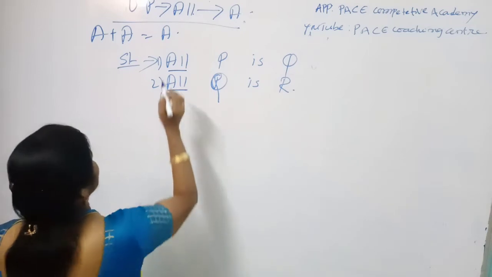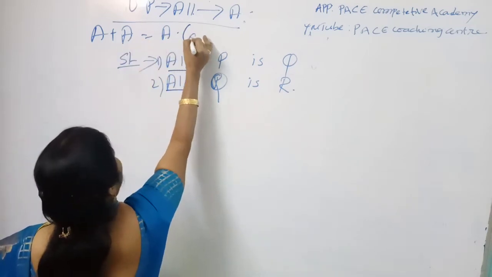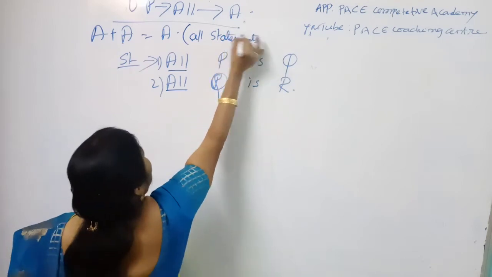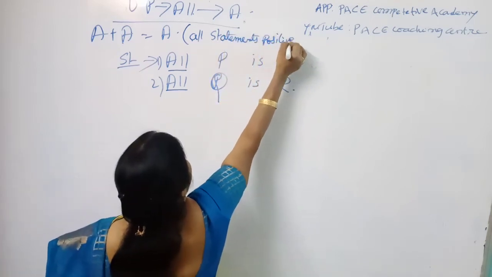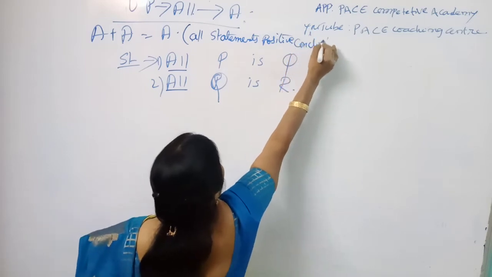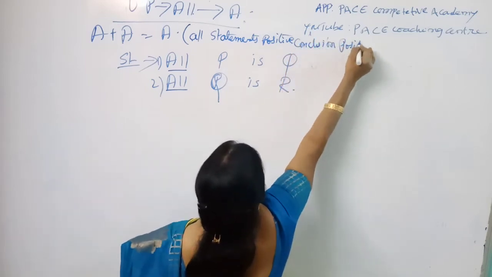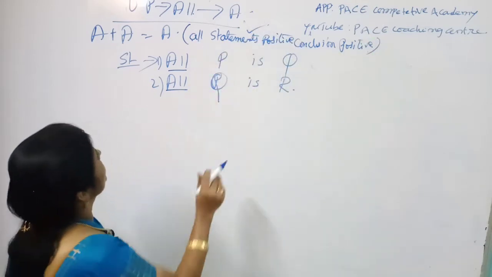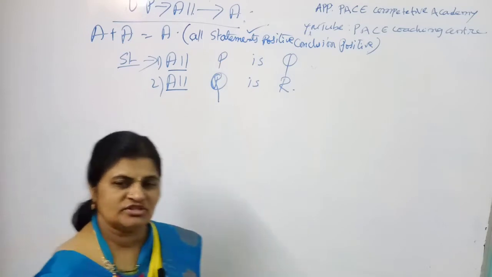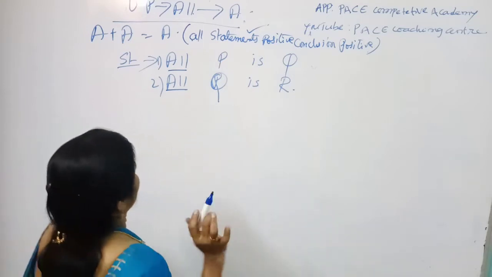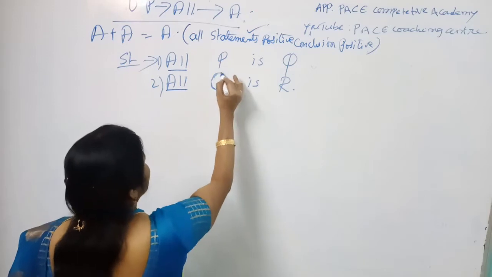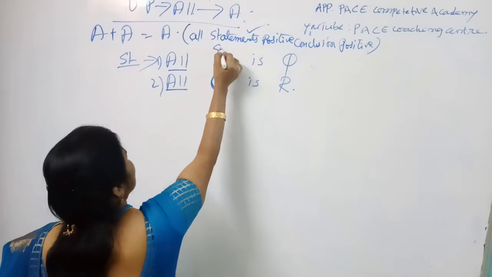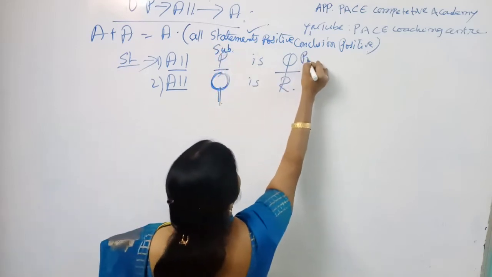Clear, my dear students? If all statements are positive, the conclusion is positive. This is the first point you must remember. So in this case, both are A plus A. Right. Clear. Next, coming to this statement, this position is called the subject and this position is called the predicate.